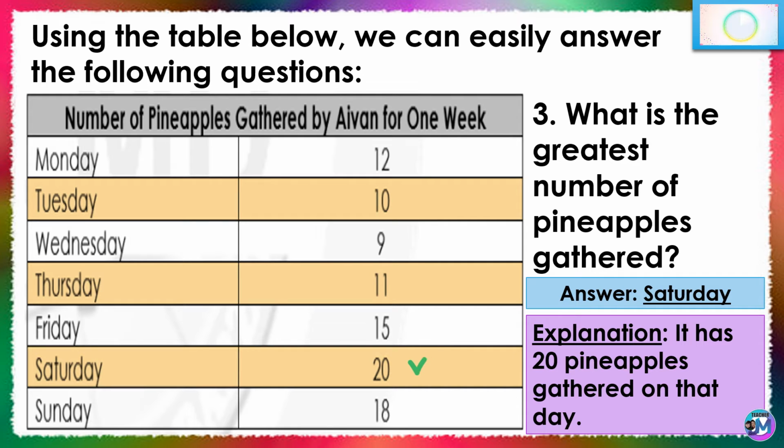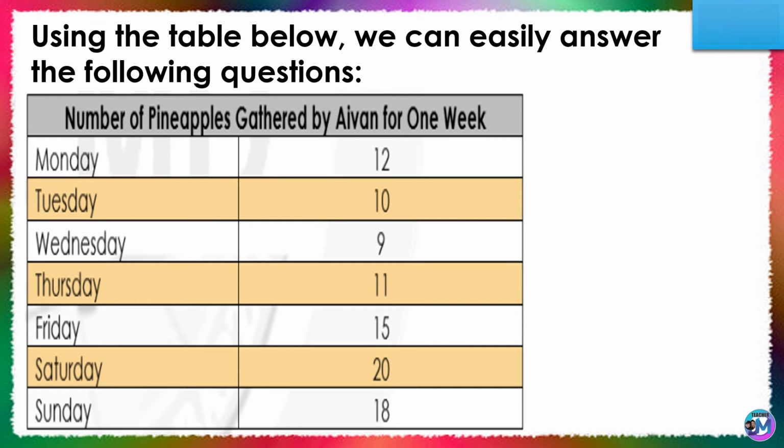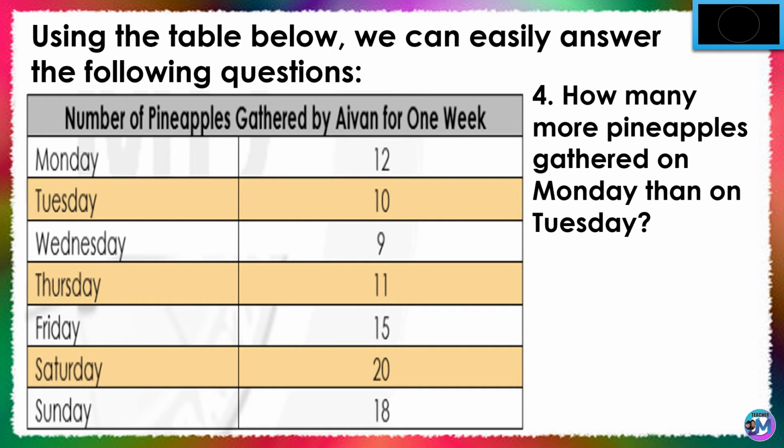It is the greatest number of gathered pineapples in the entire week. Question number 4. How many more pineapples gathered on Monday than on Tuesday? You're right. The answer is 2.